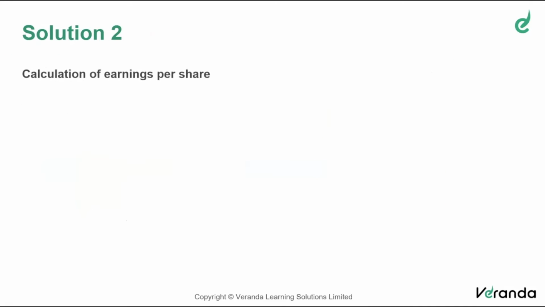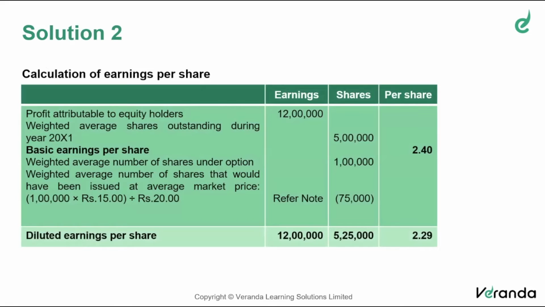So, friends, there is no big fun in calculating basic EPS: 12 lakh by 5 lakh, 2.4. Clear? I should not ask even this question at the final level. What about diluted earnings per share?